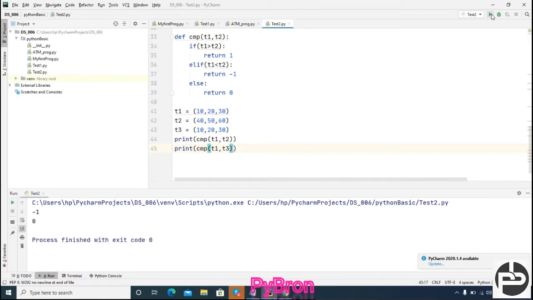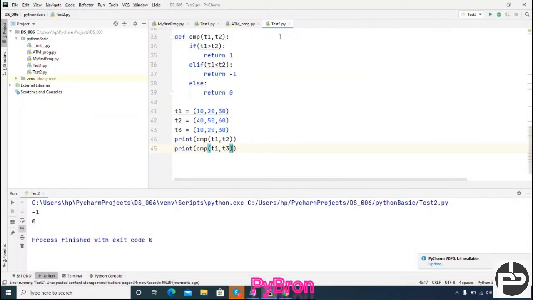So have you understood? We don't have the compare function. Now I created the compare function. Like this only we have to do. Suppose I don't create the compare function here, then we have to write these 6 or 7 lines of code everywhere. Once we create the function, we can use it as many times as we want. Correct? So this is the beauty of a function. Yeah, correct.